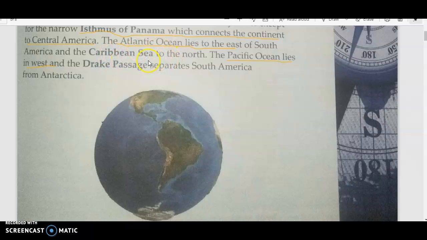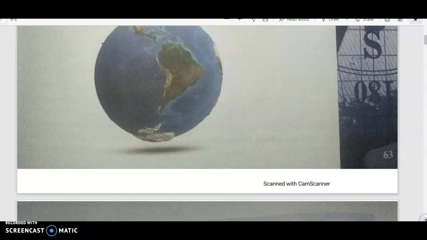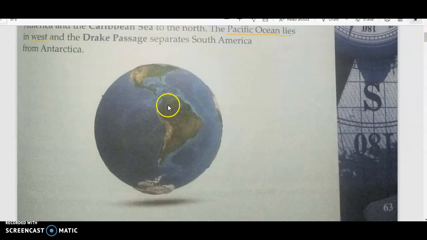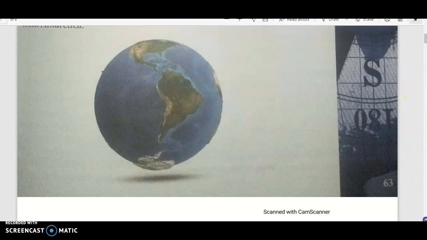When we see the water bodies that are surrounding South America, we have the Caribbean Sea, which is to the north. We have the Pacific Ocean, which is to the west, right? And the Atlantic Ocean, which is towards the east. So these are the major water bodies that are surrounding South America. On the globe, if you see, South America looks this way. It is more or less triangular in shape, tapering towards the south. This is the isthmus that joins the Central American countries, which are further connected to the Northern American countries.